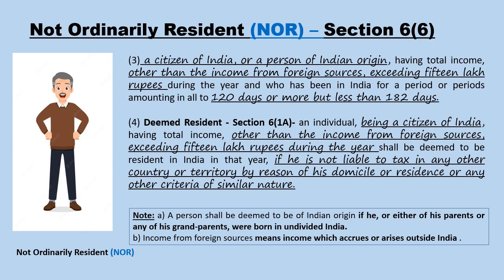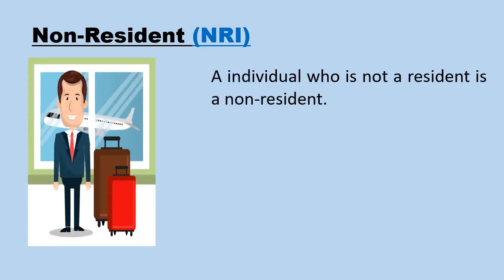Points to be noted here is, a person shall be deemed to be of Indian origin if he or either of his parents or any of his grandparents were born in undivided India. Second, income from foreign sources means income which accrues or arises outside India. Non-resident: an individual who is not a resident is a non-resident.